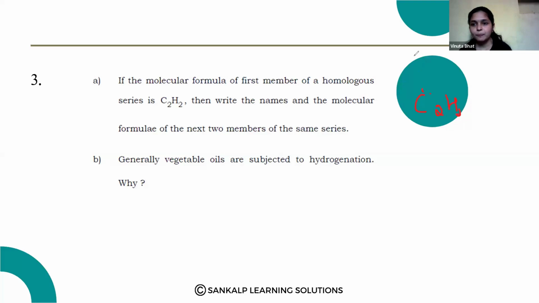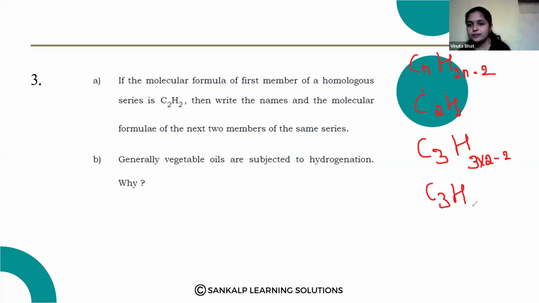So like that, C2H2. So here CnH2n minus 2 is the formula. Okay. 2 into 2, 4. 4 minus 2, 2. Next one, C3, 3 into 2, minus 2. 6 minus 2, 4. C3H4 is the next one. Then C4, 4 into 2, 8 minus 2. C4H6.